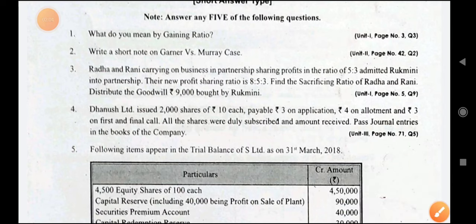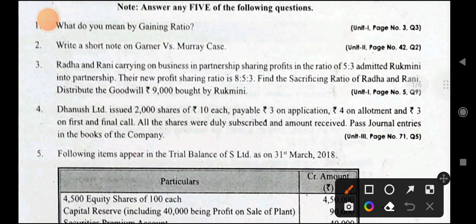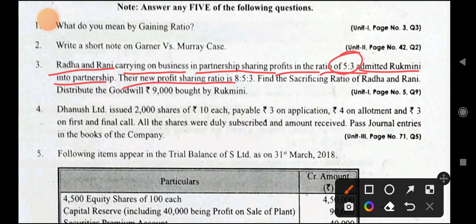Let us discuss question number 3. Radha and Rani carrying on business in partnership sharing profit in the ratio of 5:3 admitted Rukmini into partnership. Their new profit sharing ratio is 8:5:3.